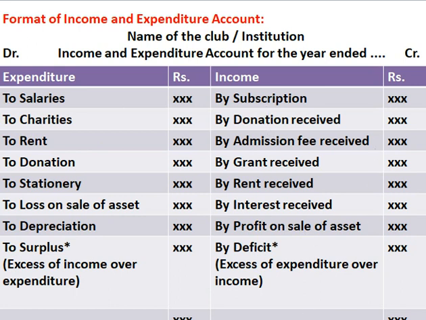And our balancing figure is surplus and deficit. Excess of income over expenditure is surplus. Excess of expenditure over income is deficit.